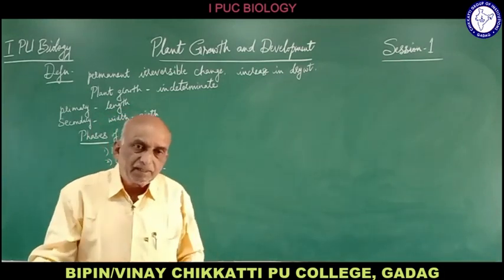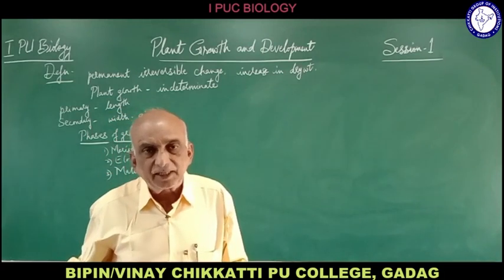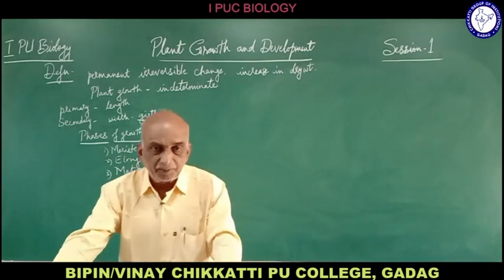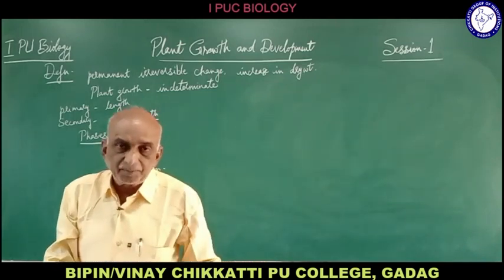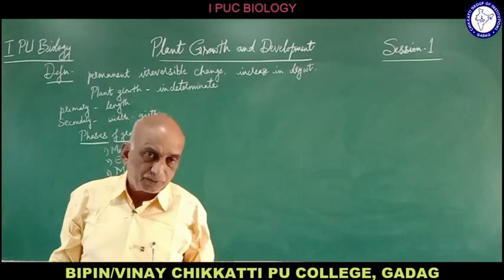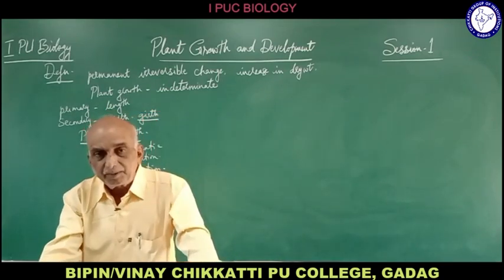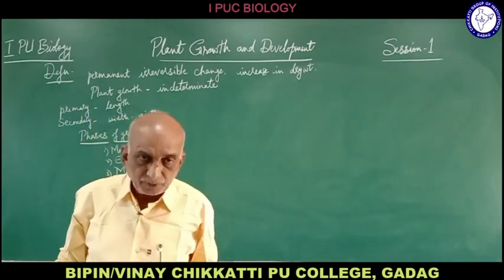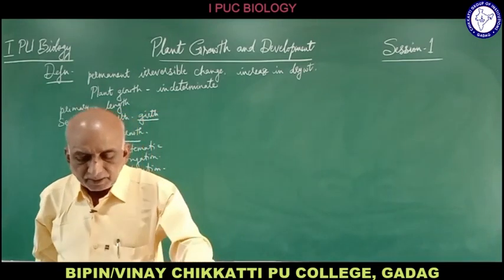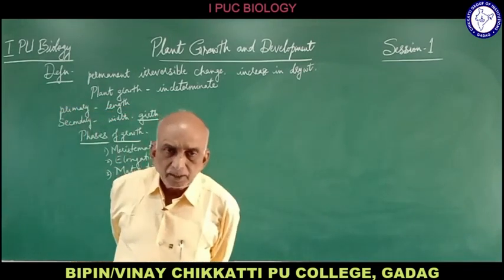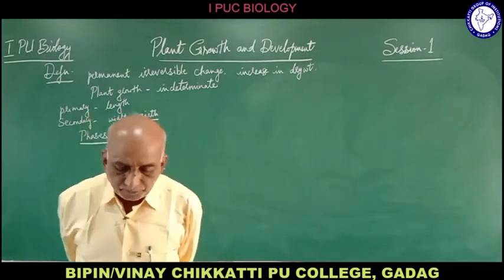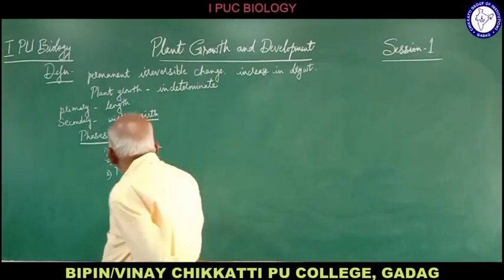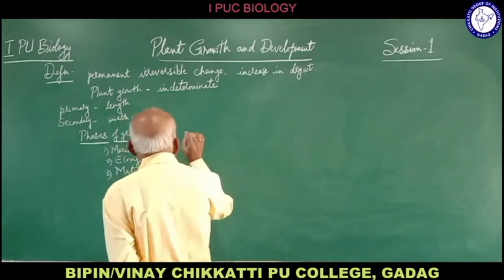These daughter cells undergo various structural and physiological differentiation. Structural means if it becomes collenchyma, there is corner thickening. If it becomes sclerenchyma, there is deposition of the secondary wall, and if it becomes xylem, there will be the formation of xylem elements like tracheids, vessels and so on. And if it becomes phloem, it forms the sieve tubes, companion cells and so on. Like that, the cells undergo structural and physiological differentiation to form various kinds of tissues. So these are the three types of growth phases.